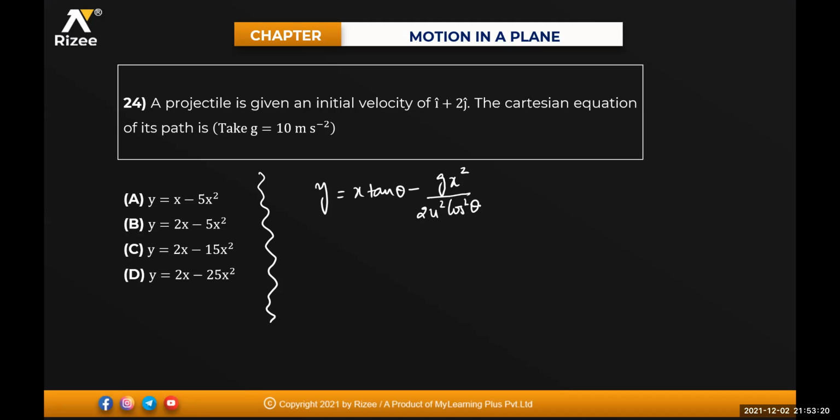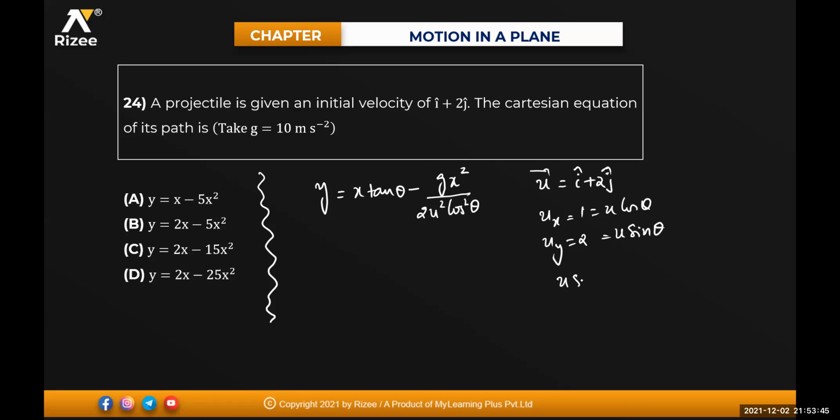Isn't it? So what is given to me? Initial velocity u bar is equal to i cap plus 2 times j cap. Isn't it? That means ux will be equal to 1, that is nothing but u cos theta, and uy is equal to 2, that is nothing but u sin theta. Isn't it?